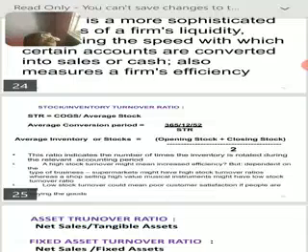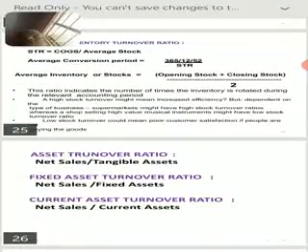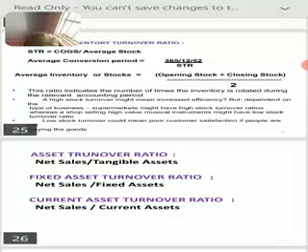And how to compute this cost of goods sold? It can be computed in both ways. First, from sales, if we deduct the gross profit, we will have the cost of goods sold. Similarly, if we add opening stock plus purchase plus incidental expenses minus closing stock, we get the cost of goods sold. Now, the higher the stock turnover ratio, the faster the stock is converted into cash and the more the liquidity of the company.